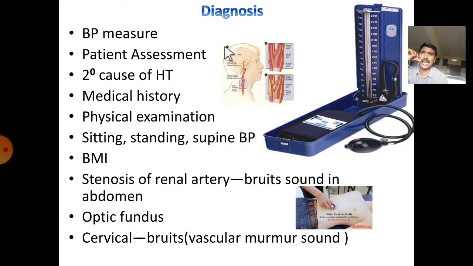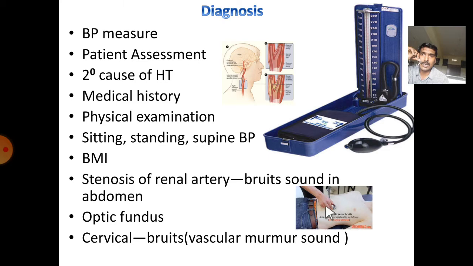Coming to diagnosis, it can be diagnosed by measuring BP, patient assessment, and secondary causes of hypertension, medication history, and physical examination, sitting and standing, supine hypertension based on body mass index. Stenosis of the renal artery can be diagnosed by bruit sounds in the abdomen.